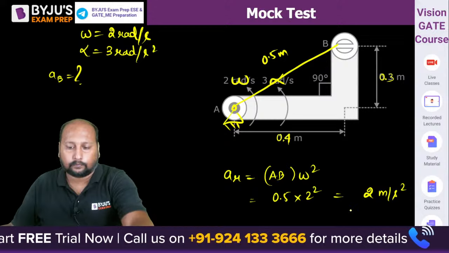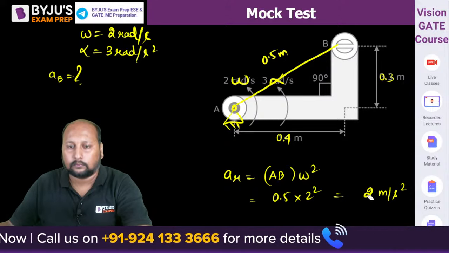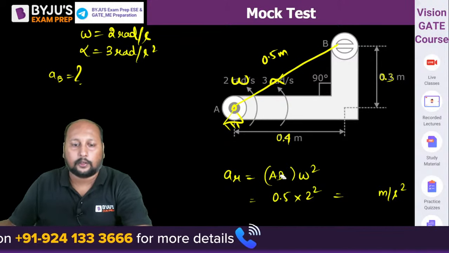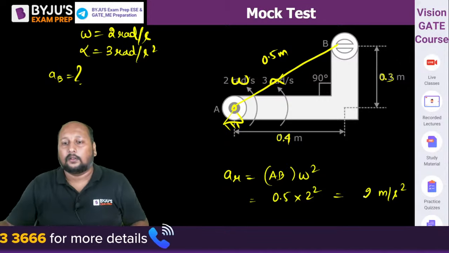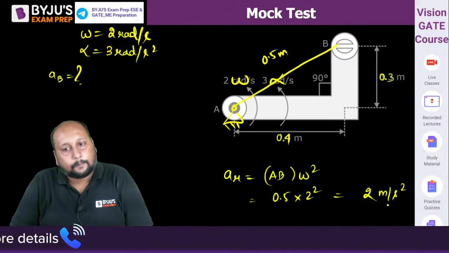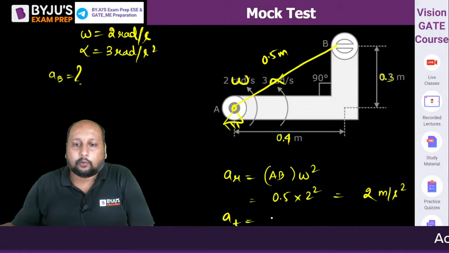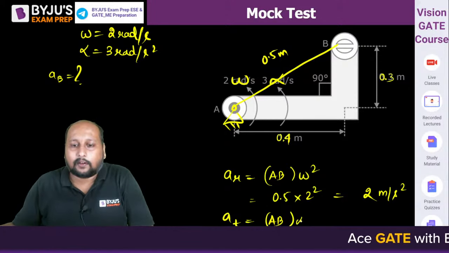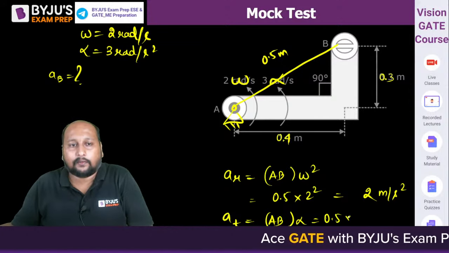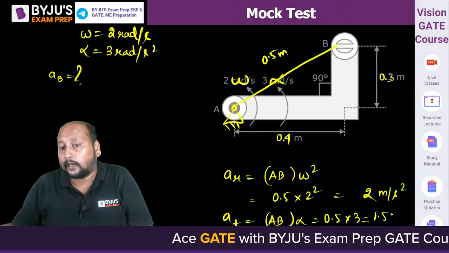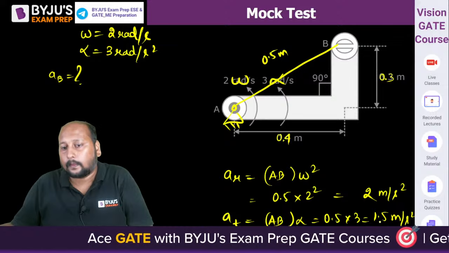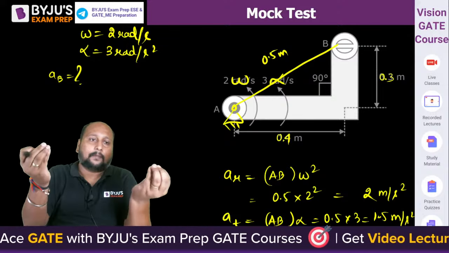Right? And tangential acceleration will be equal to AB into alpha. AB is 0.5, alpha is 3, that is equal to 1.5 meter per second square. So we got the radial part, we got the tangential part.